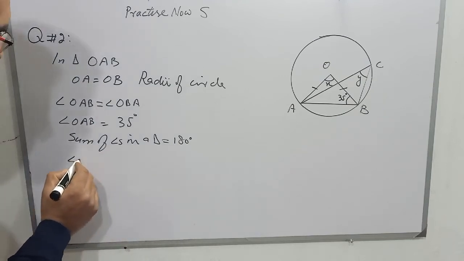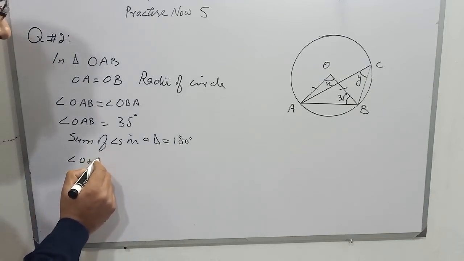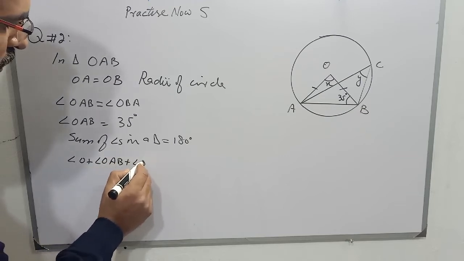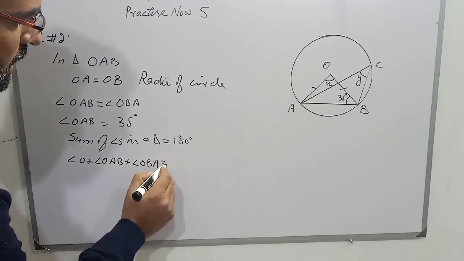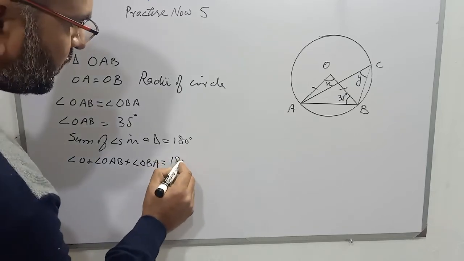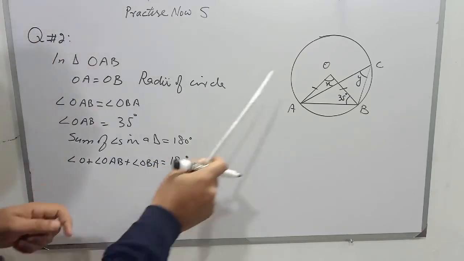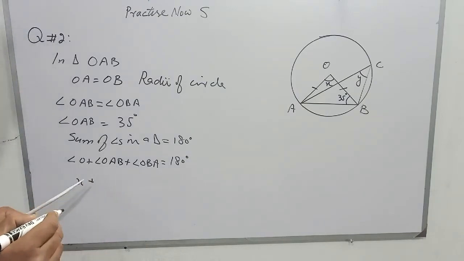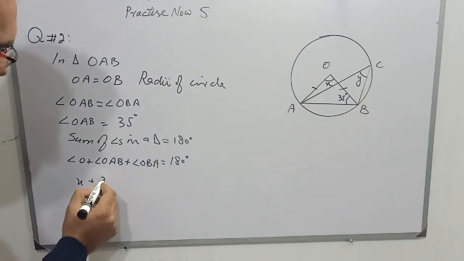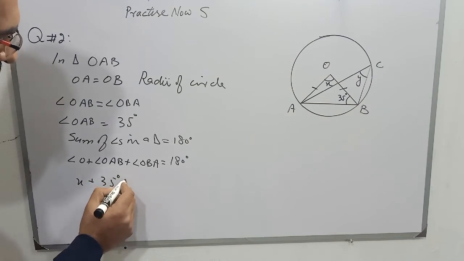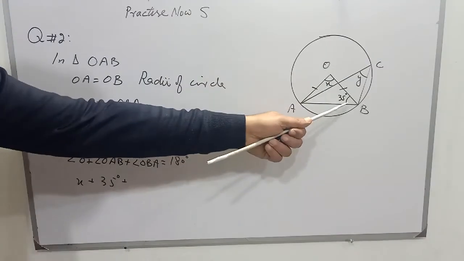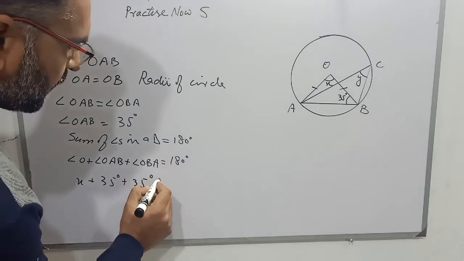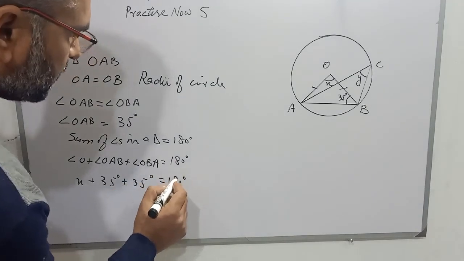So angle O plus angle OAB plus angle OBA is equal to 180 degrees, and angle O means angle X, plus angle OAB is 35 degrees, plus angle OBA is given, that is also 35 degrees, is equal to 180 degrees.